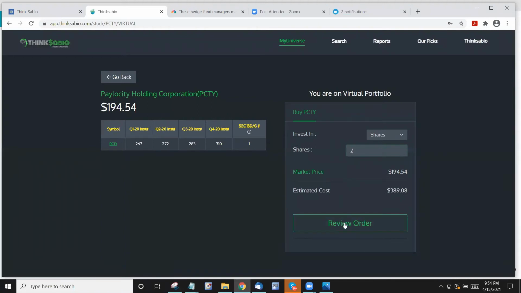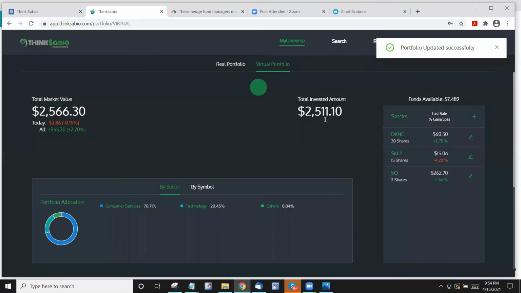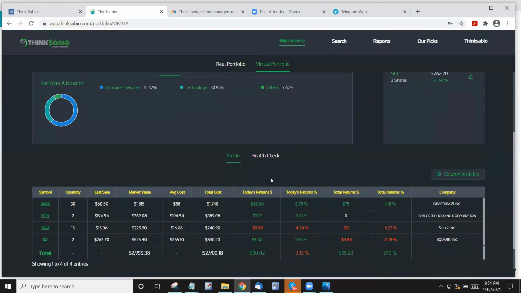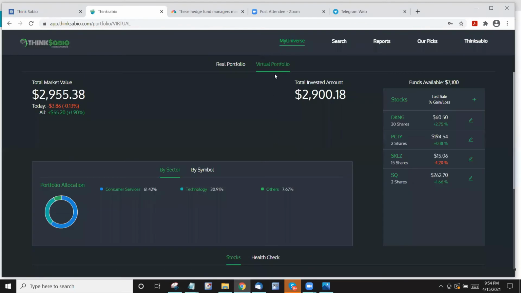So you can just review the order. It's just like any other trading platform experience we try to provide you, right? So you just added, and now your remaining balance is 7,100. Likewise, you can see the health check and everything. But in the virtual portfolio, you can trade. I mean, it's paper trading, not real trading, right? But you can have an experience of doing real trading through this virtual platform.